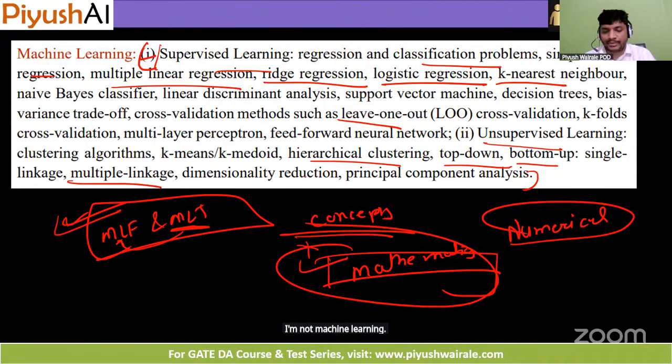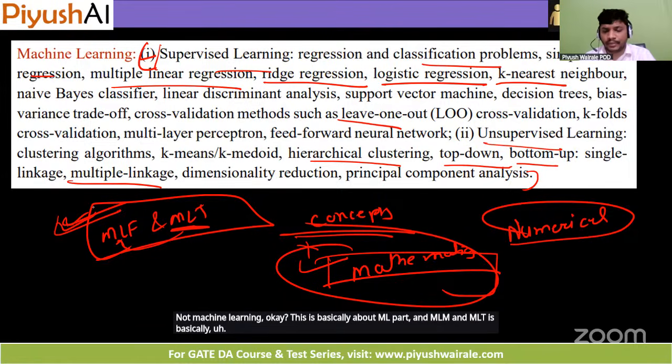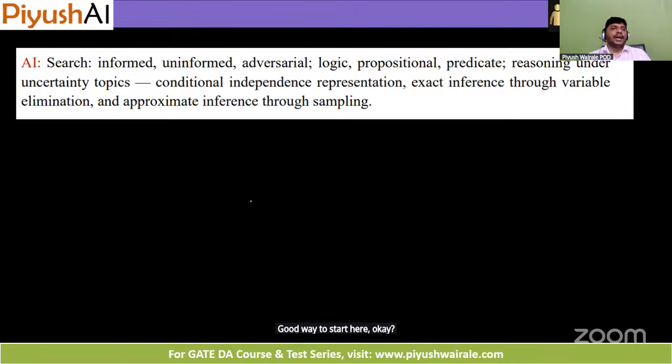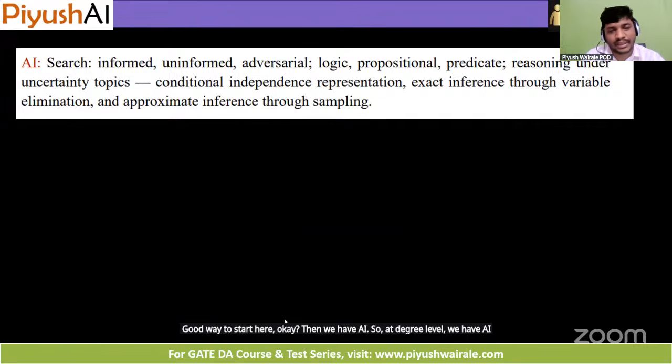This is basically about the ML part, and MLF and MLT are a good way to start. Then we have AI. At degree level, we have an AI course, and in that, we have covered most of the topics.